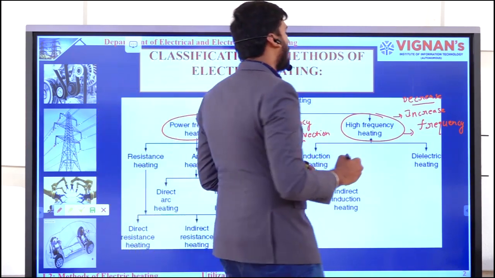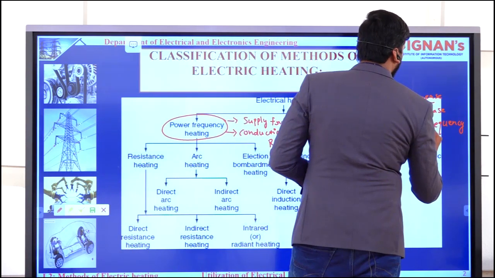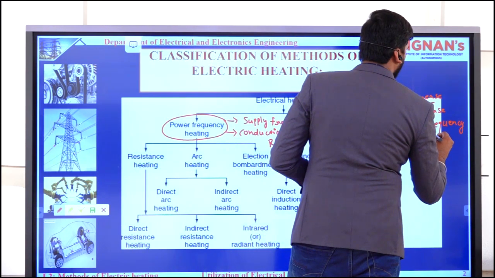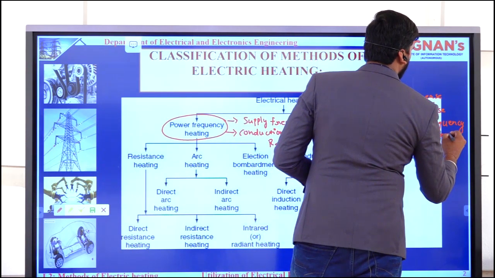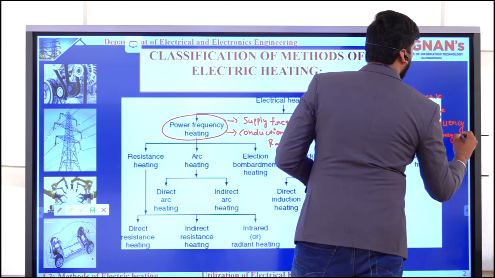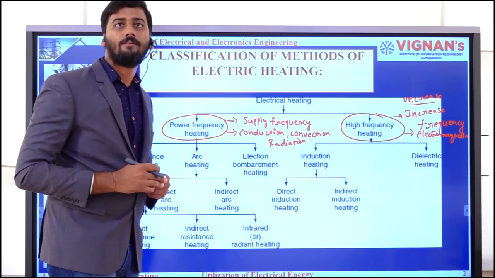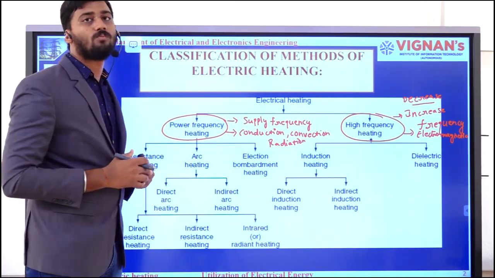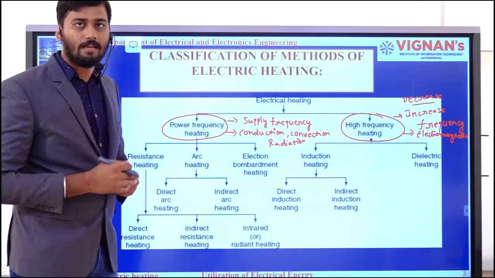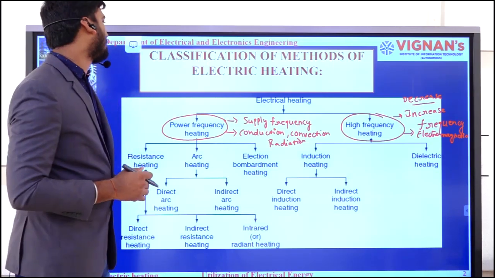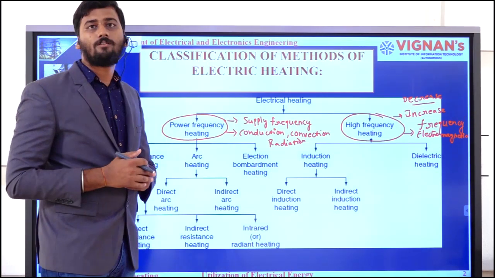Instead, we utilize electromagnetic principles to transfer the heat energy to a particular substance. This is how we classify them.